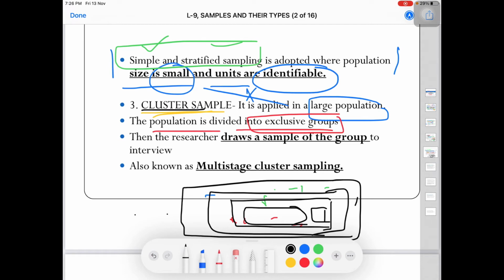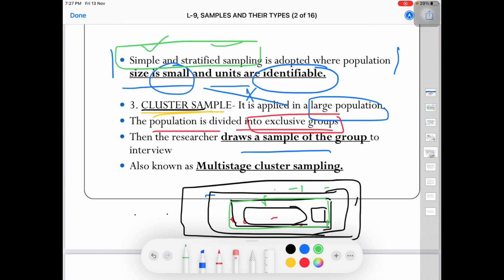It is already there. So under cluster sampling, what I am going to do is pick a cluster using random sampling techniques. For example, if I pick the cluster of a city, whatever number of banks are there, I have to go to each bank and collect data from that bank. I can't do random sampling under a cluster. I have authority to do random sampling only of clusters, not inside the clusters.